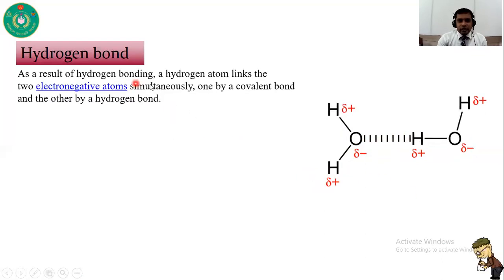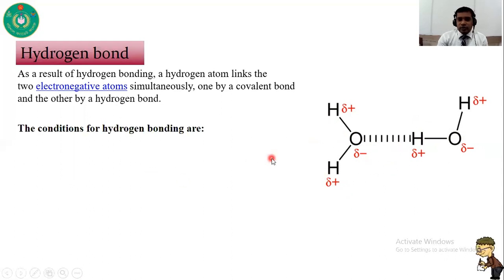So as a result, in hydrogen bonding, a hydrogen atom is linked to two electronegative atoms simultaneously. Here you can see one hydrogen atom is linked with two electronegative atoms, because in a molecule this hydrogen atom is linked with an electronegative atom, which attracts the shared pair of electrons towards itself, that's why it is partially negative and hydrogen becomes partially positive, and this positive hydrogen atom is attracted to another electronegative atom of another molecule. So you can see one hydrogen atom is linked with two electronegative atoms.